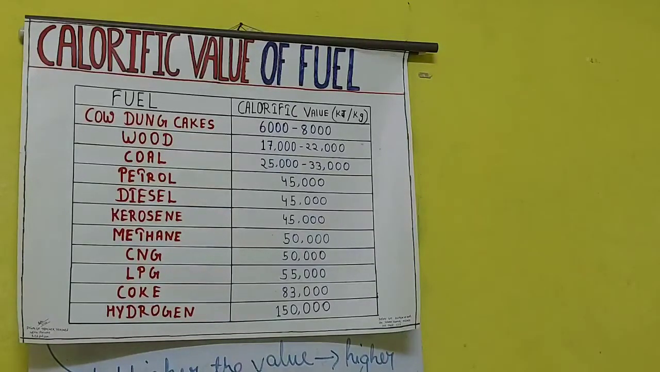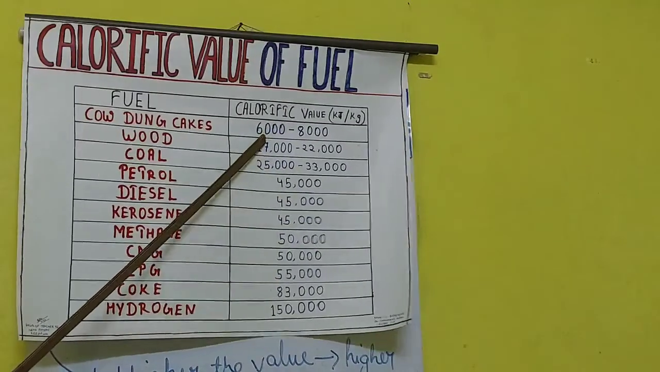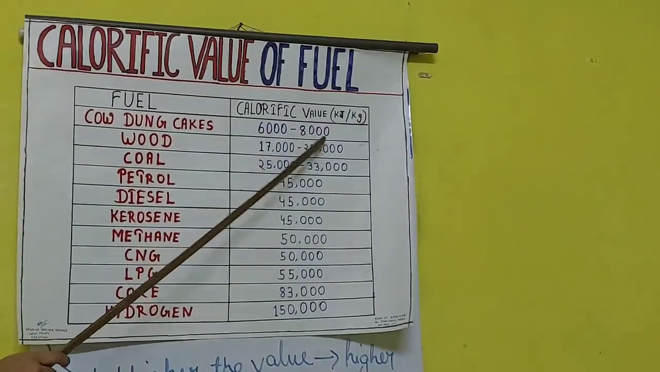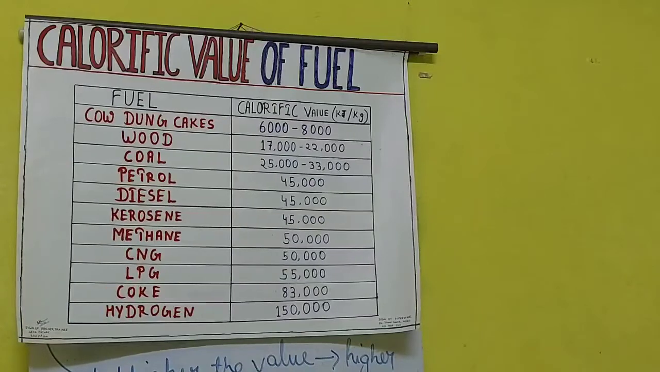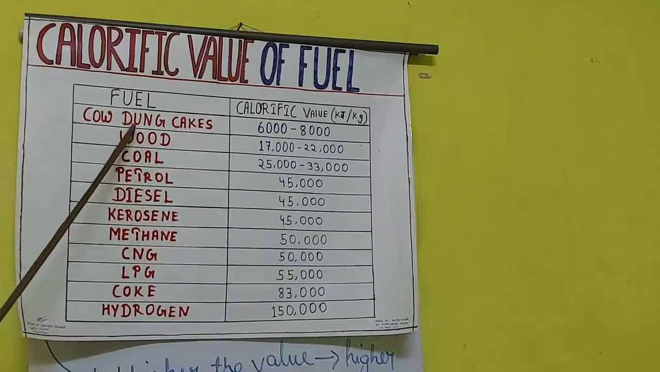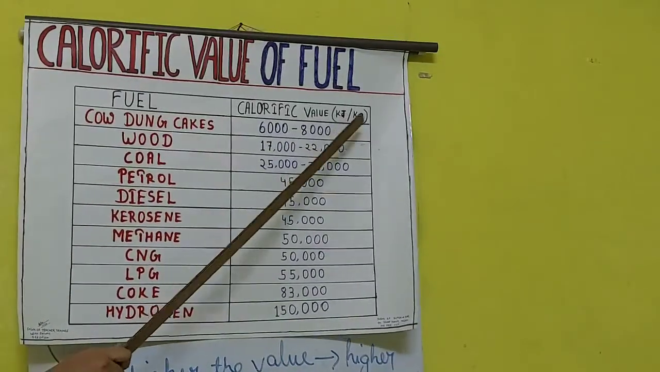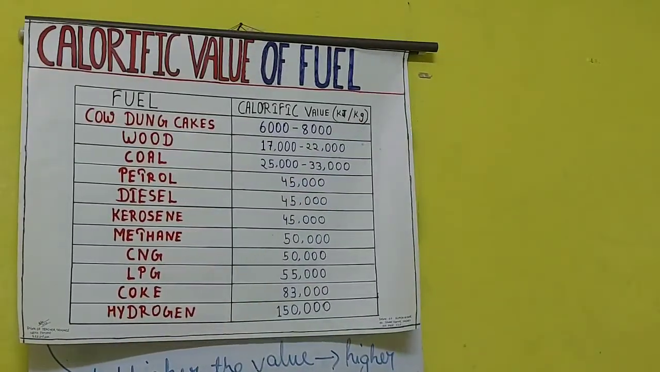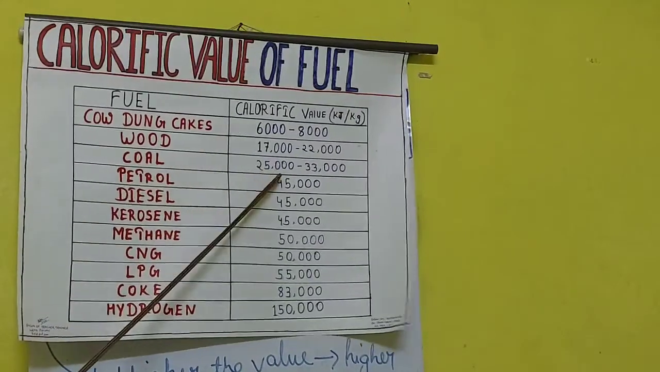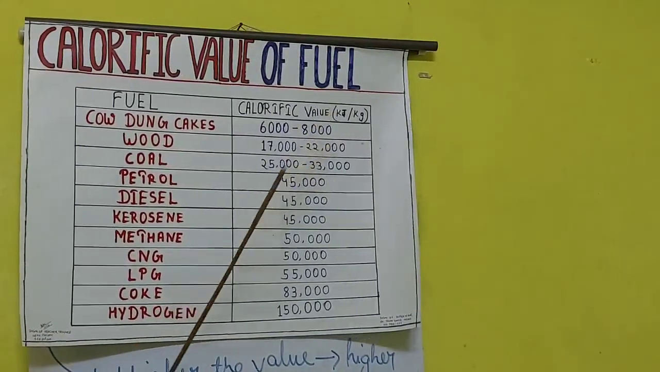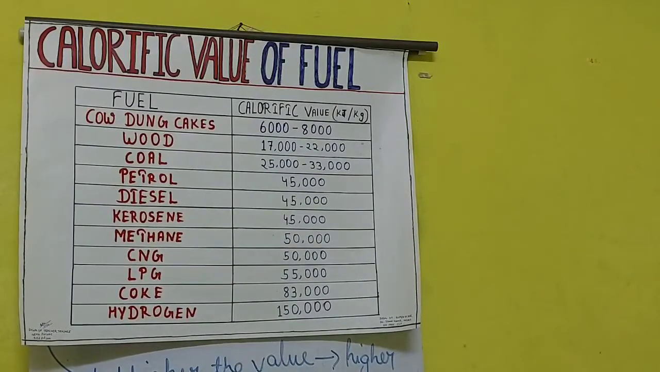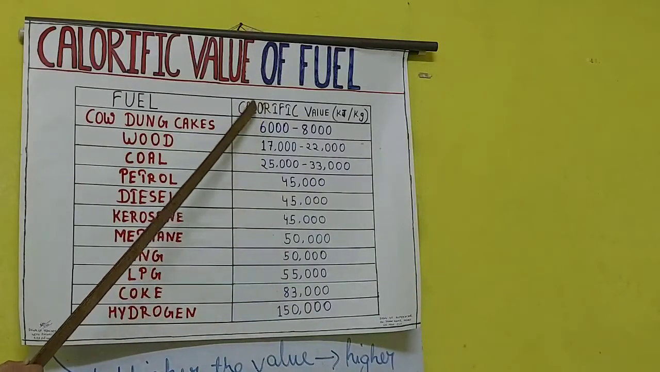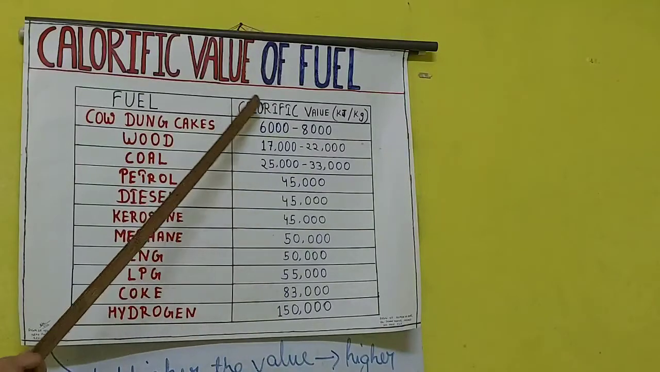So the cow dung cakes have a calorific value of 6000 to 8000 kilojoule per kg. Okay, it is less. Then wood. Wood has a calorific value of 17,000 to 22,000 kilojoule per kg. Then coal. Coal has 25,000 to 33,000. This chart is from the least to the highest, so it starts from the least value. Then you can see the calorific value increasing one after the other.